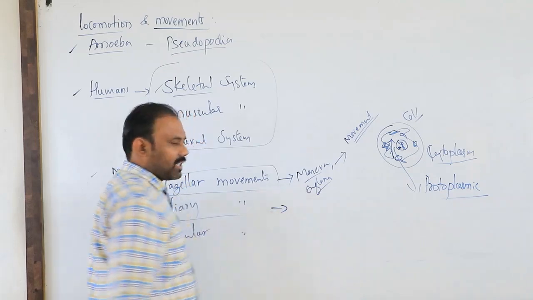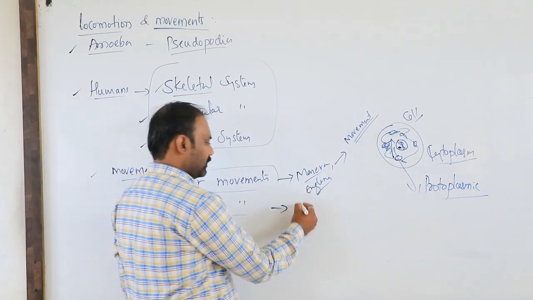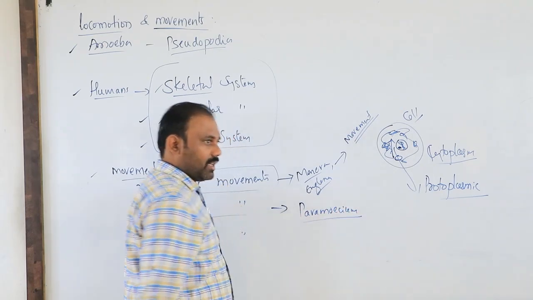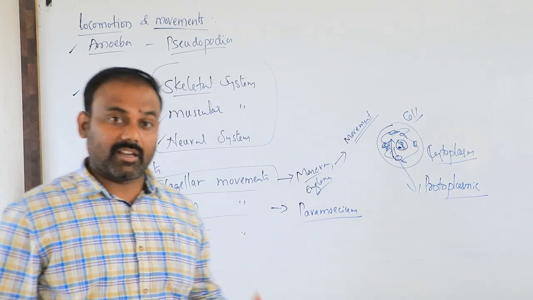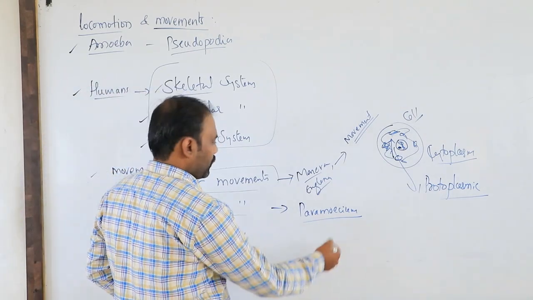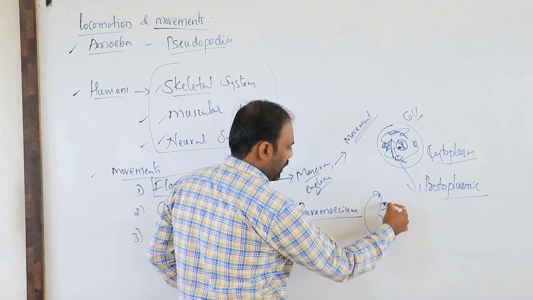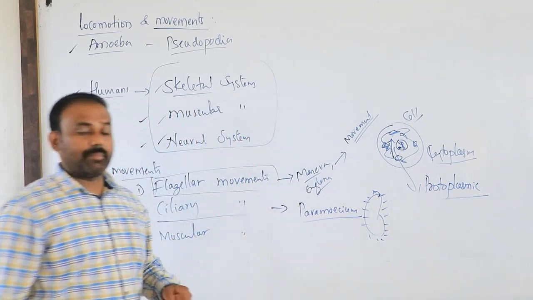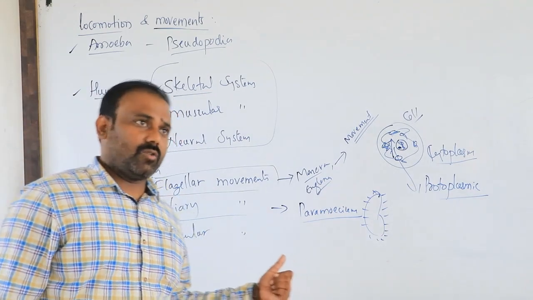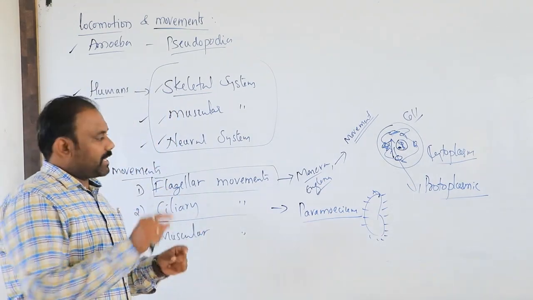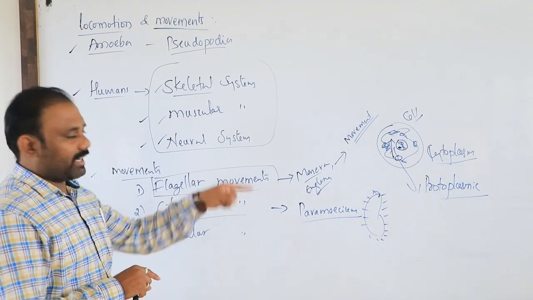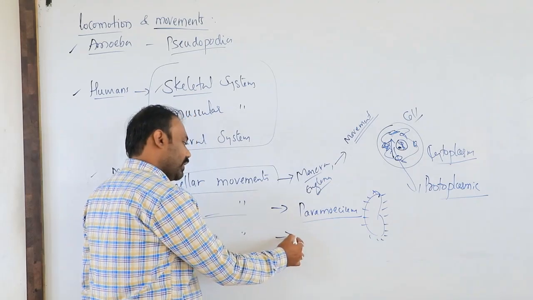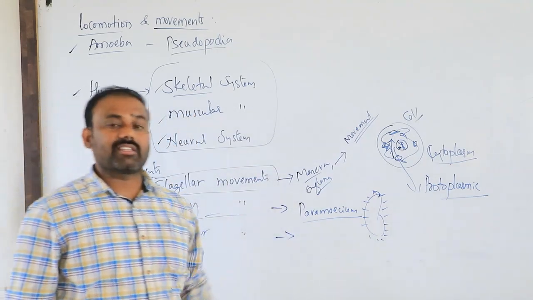Some examples: Paramecium has fine hair-like structures on its body surface, which are nothing but cilia. When the cilia move, the Paramecium moves, which is considered ciliary movement.